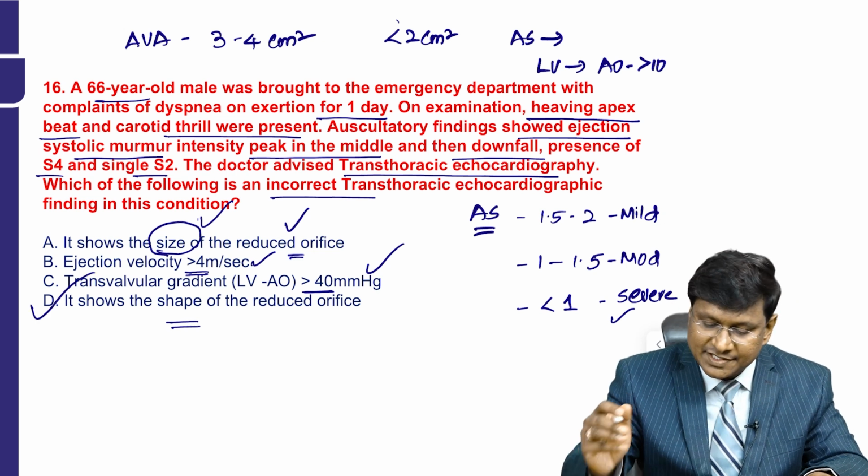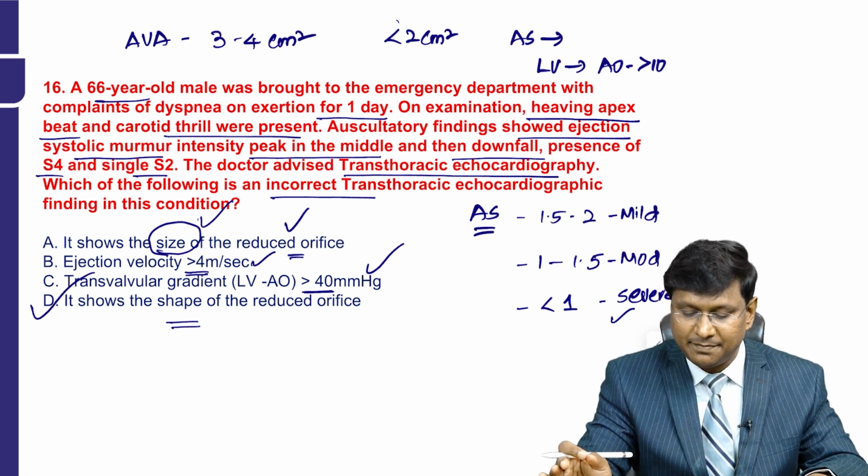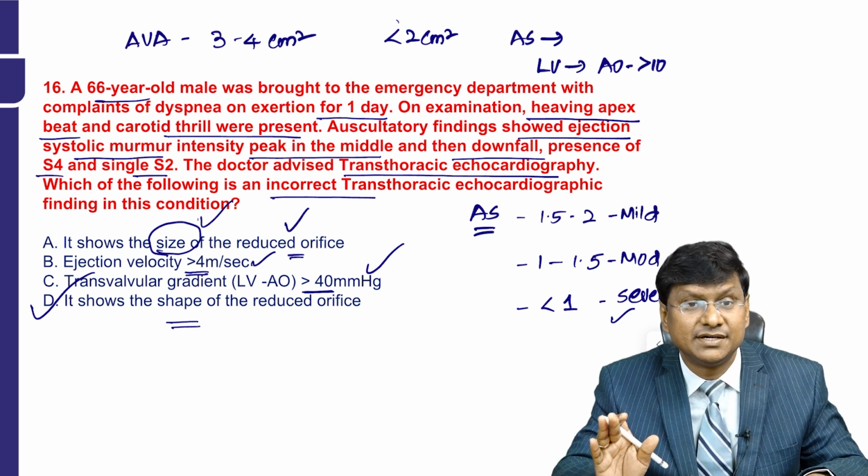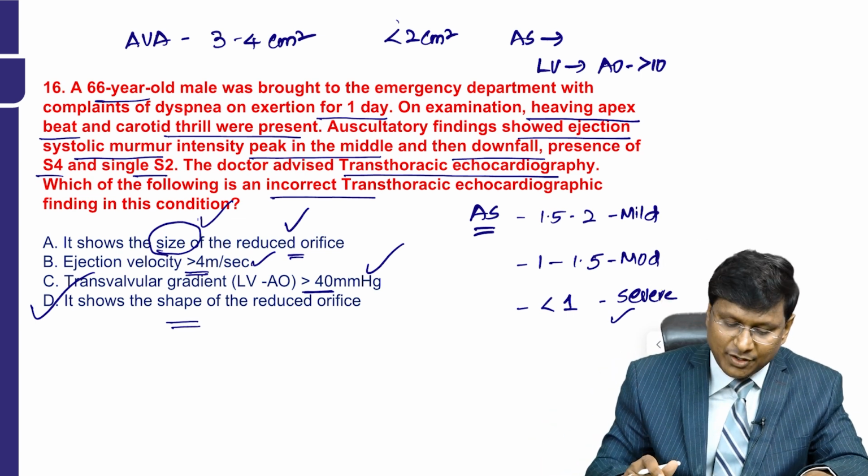So the incorrect statement about transthoracic echocardiography in patients with aortic stenosis is that it shows the shape of the reduced orifice. It is the wrong statement. Coming on to the next question.